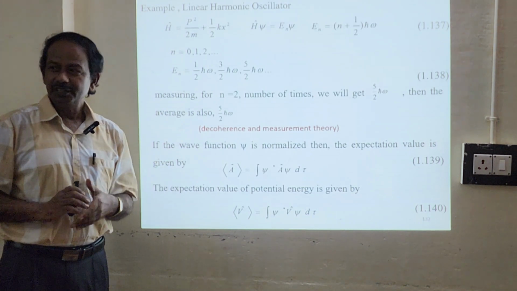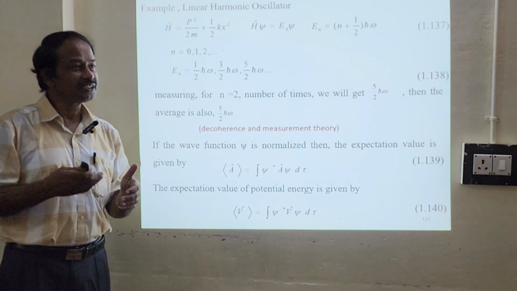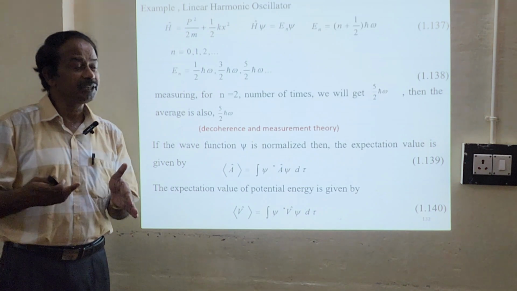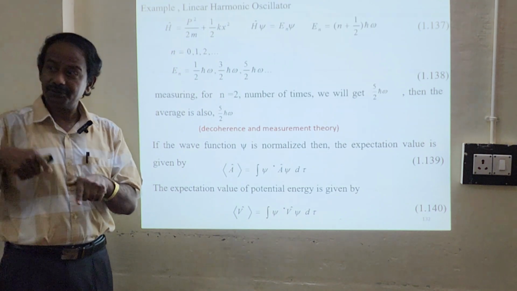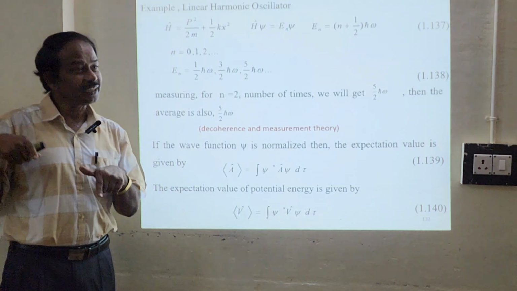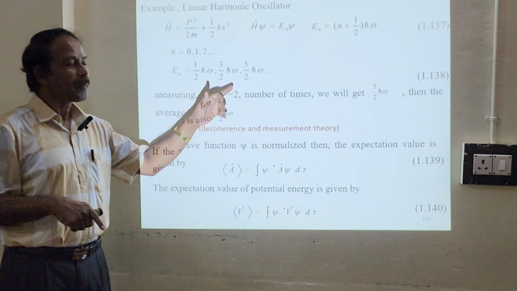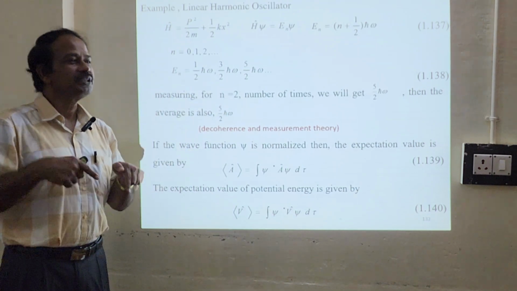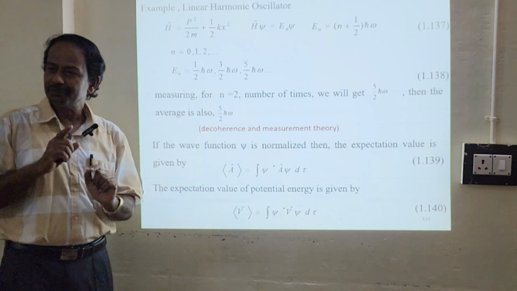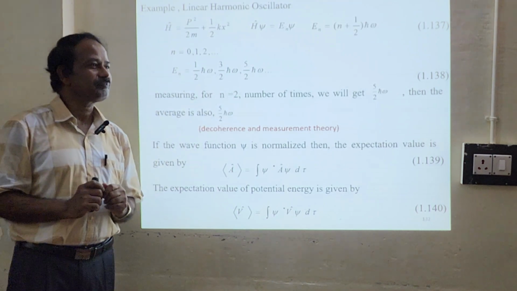Earlier I said that if you measure, you will get a different eigenvalue. Even with the same function, if you measure after some time, you will get a different eigenvalue. But now I am saying that if you take n equals 2 and measure a number of times, you will get the same eigenvalue, 5 by 2 h bar omega.